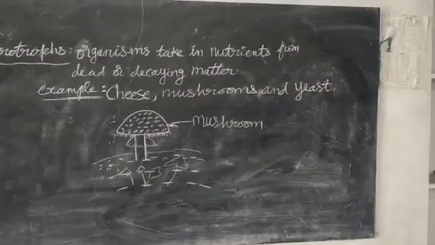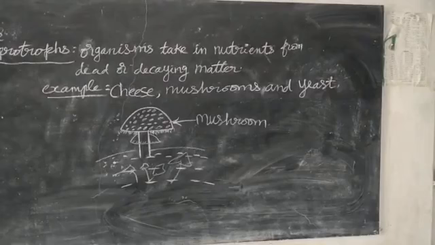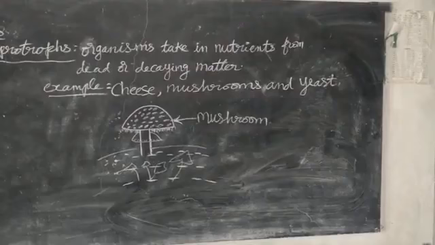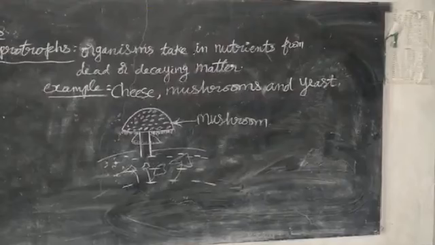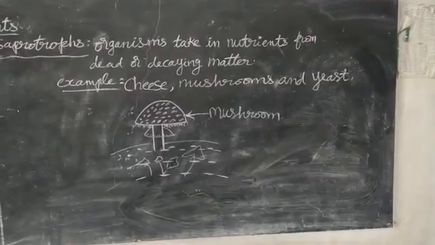And yeast. Yeast is also a fungus. It is used as an ingredient in cake. In bakeries you can see yeast. For preparing cakes and breads, this saprotroph, that is yeast, is used. So in the picture below, I have shown a small picture of a mushroom.